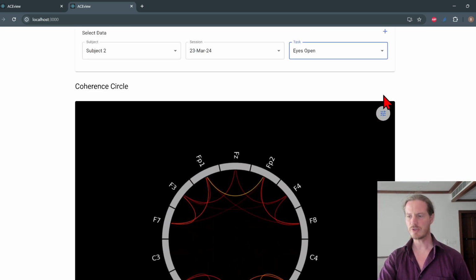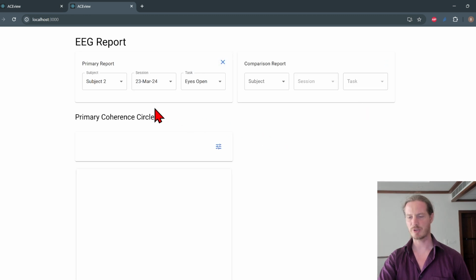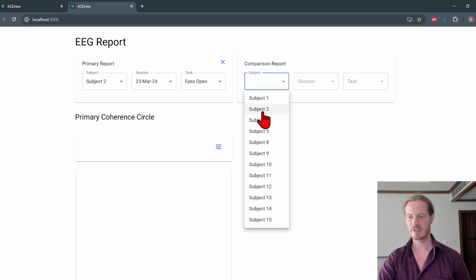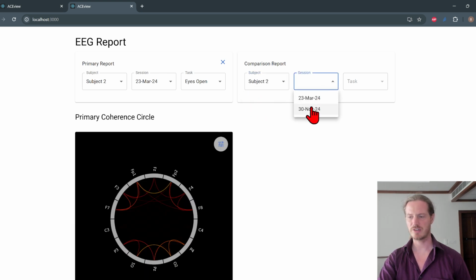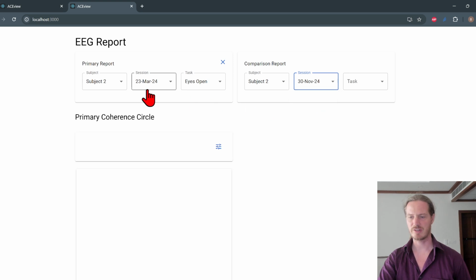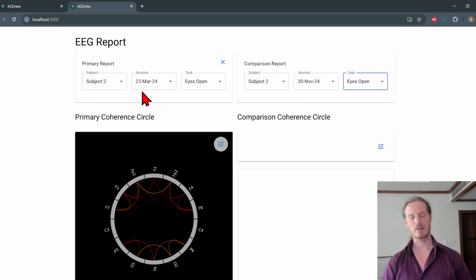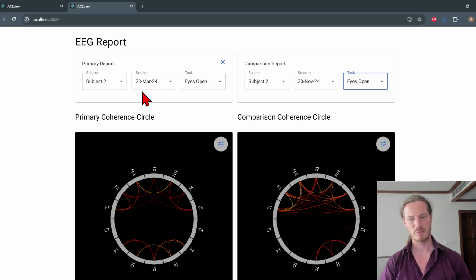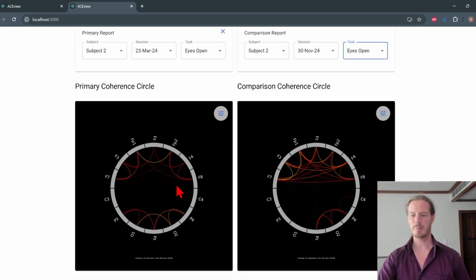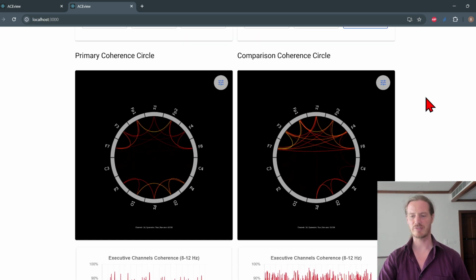Now we can also open a second report chart, and I'm going to again load subject number 2, this time their November session, so March and November, both eyes open. On March 23rd, 2024, in the morning we recorded their EEG, and in the afternoon they learned Transcendental Meditation. So this is their baseline, and this in November is after more than half a year of daily practicing Transcendental Meditation.